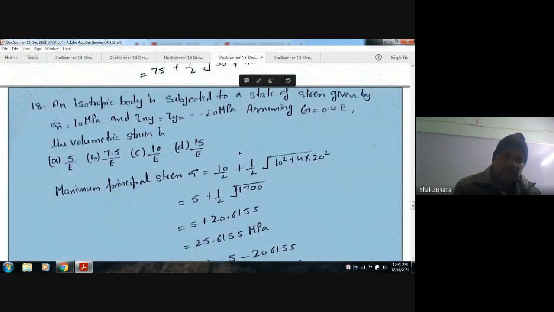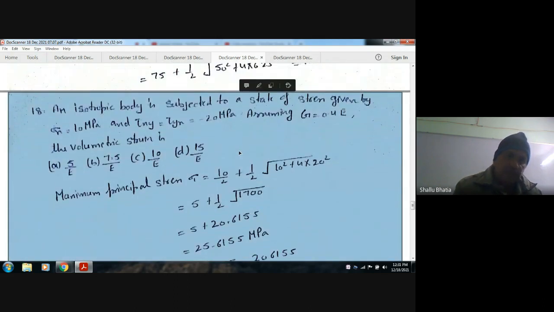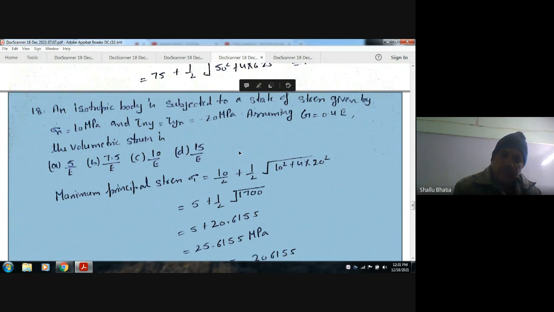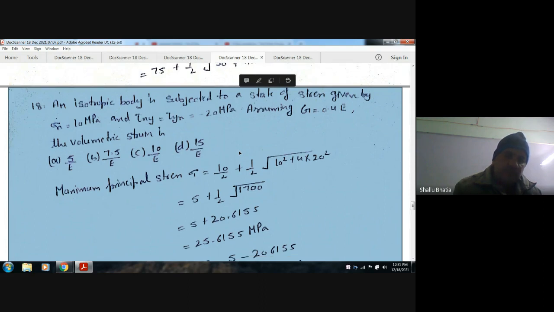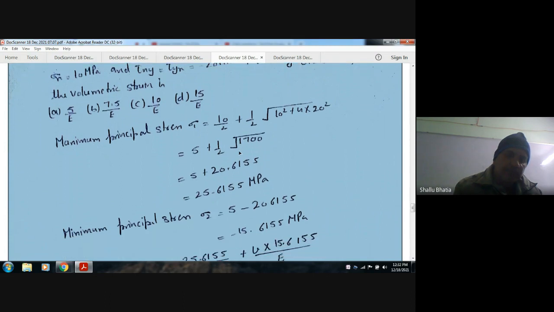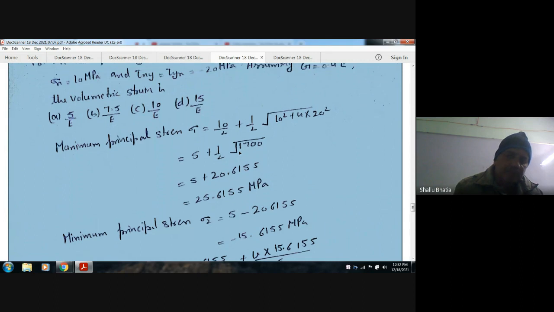Next, an isotropic body is subjected to a state of stress given by sigma x 10 MPa, tau xy equals tau yx 20 MPa. Assuming G is equal to 0.4E, the volumetric strain is: A, 5 by E; B, 7.5 by E; C, 10 by E; D, 15 by E.